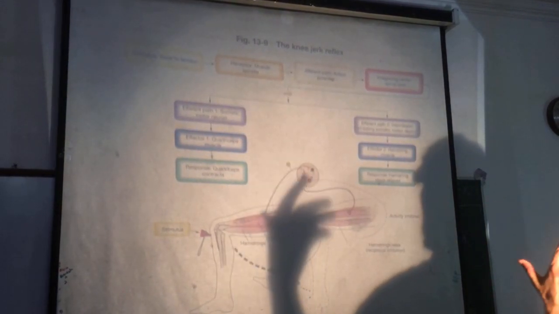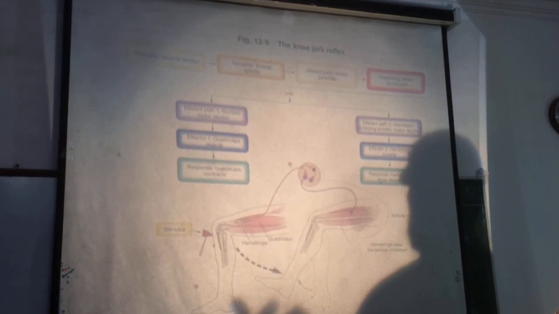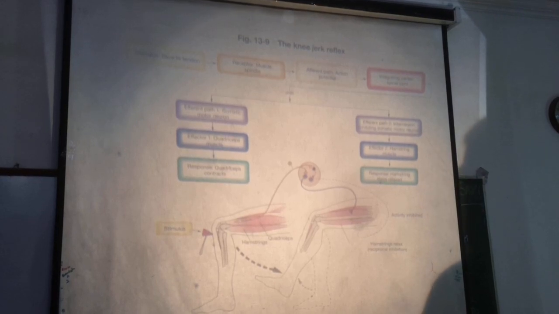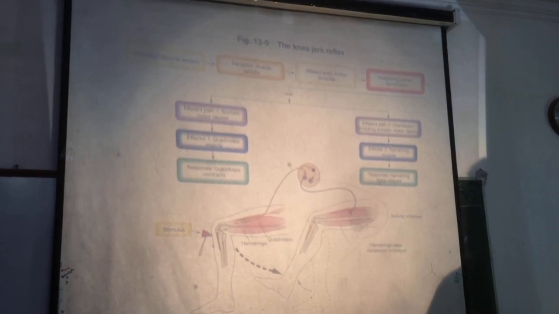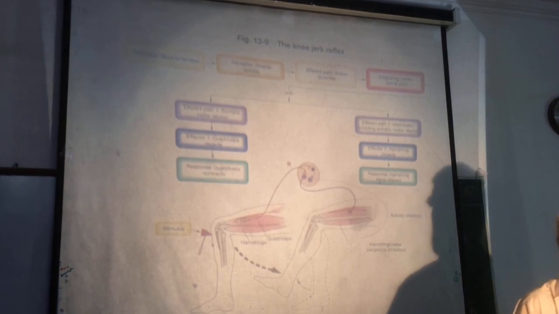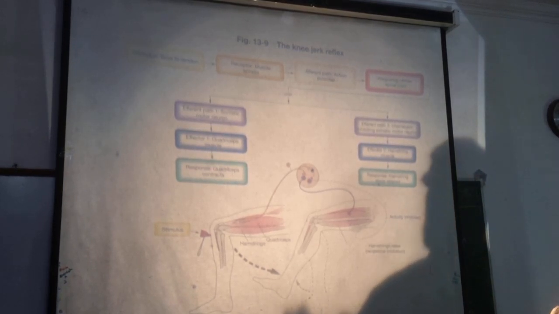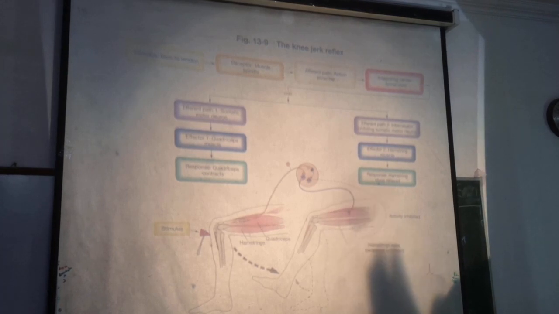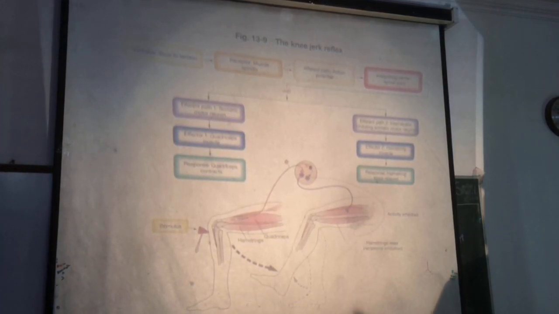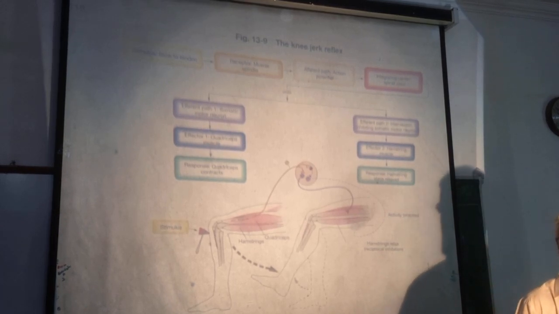When there is more gamma efferent discharge, there will be more activity of the stretch reflex, and more muscle tone. So more gamma efferent discharge means more sensitivity of the stretch reflex, and so more muscle tone.